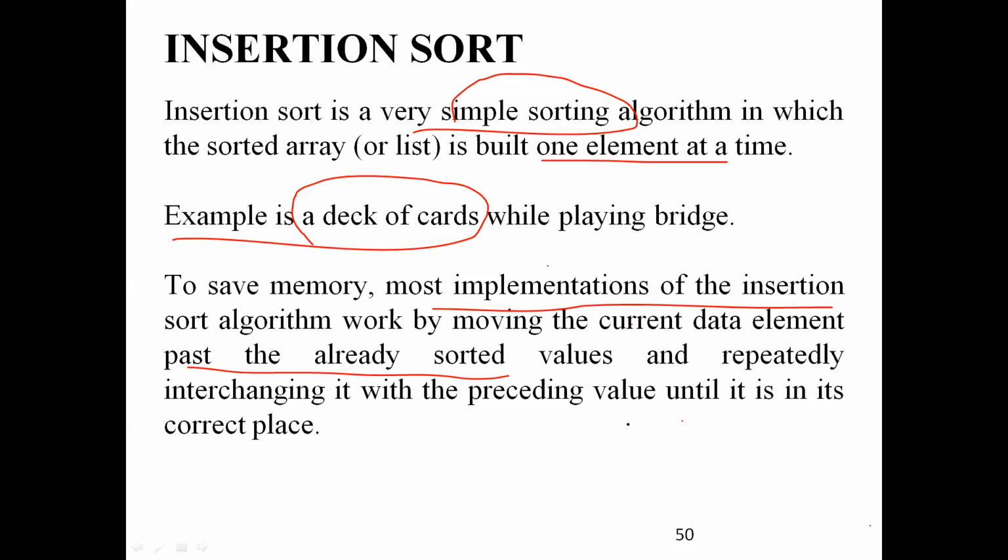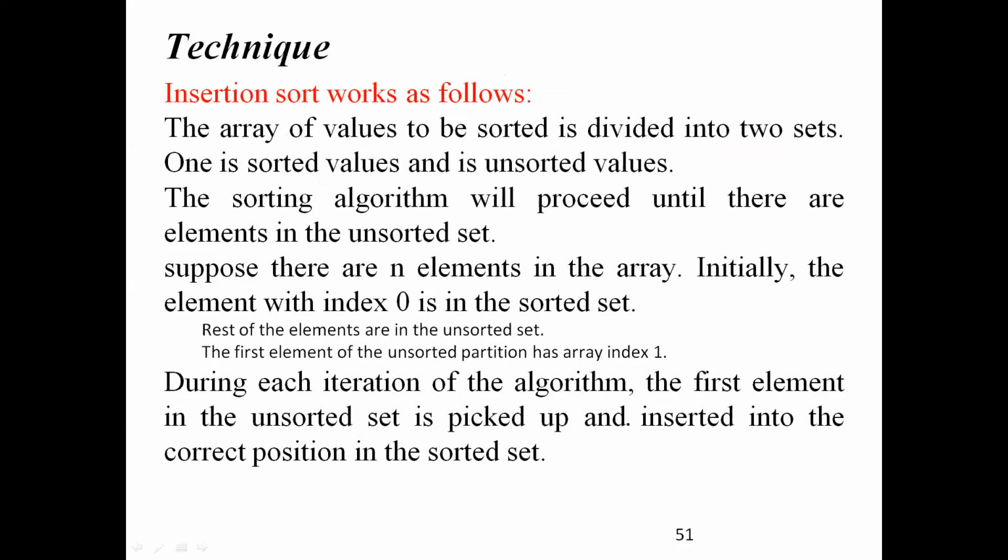What is the technique followed in insertion sort? For example, we are going to sort the elements using an array. The simple data structure is an array; you can take any data structure, like a linked list, but the simple one is an array. Given an array of values to be sorted, how are we going to do it? We divide the given array of elements into two sets: one is sorted and the other is unsorted.